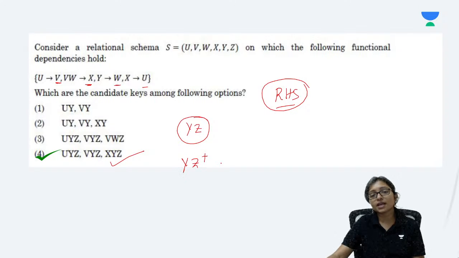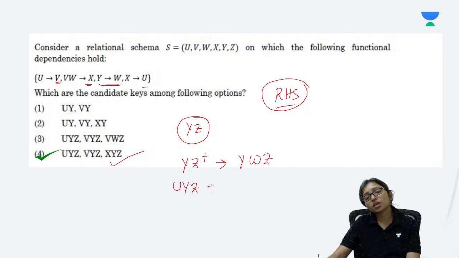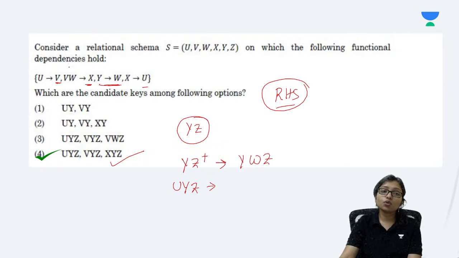Next we will check with YZ plus. YZ plus cannot determine anyone. Y can determine anyone? W, Y can determine W and Z cannot determine anyone. So it cannot be my candidate key. Now we will try to add one by one, and by adding one by one we will see that U, Y, Z can identify everyone. Then U can be replaced with X, and again X can be replaced with the next one, that is V. X can be replaced with V, and in that way we will get all of these.